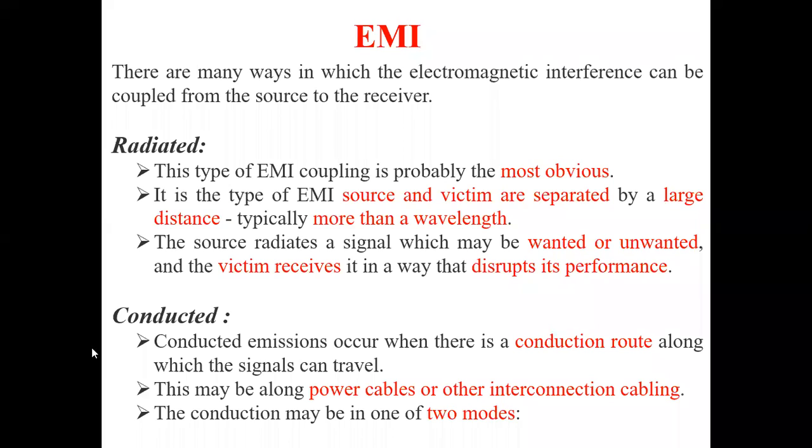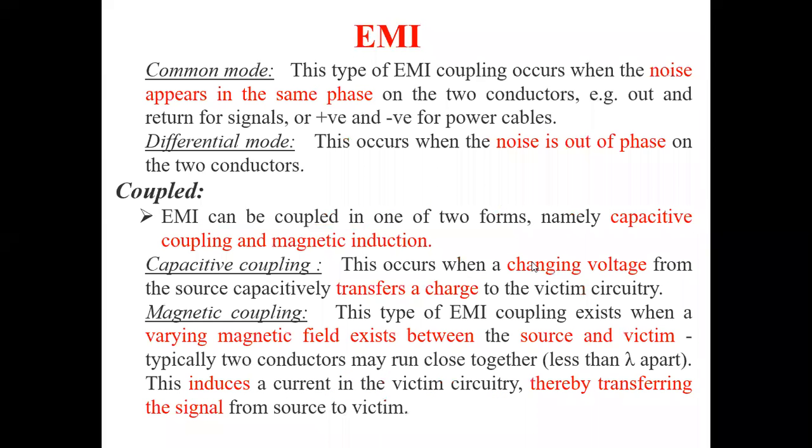Conducted emission occurs when there is a conduction route along which the signals can travel. That is, there is a connection between the source and the destination. It may be power cables or any other intercabling system. And this connection may be of two modes: one is common mode, another is differential mode. Common mode is the type of EMI coupling that occurs when noise appears in the same phase on the two conductors.